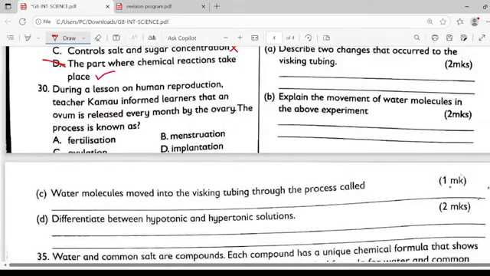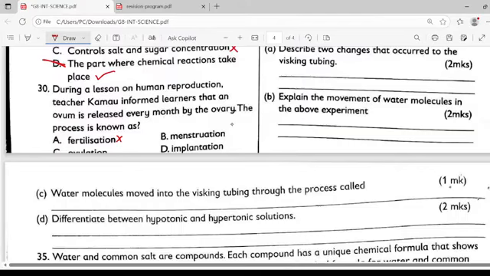Question number 30. During a lesson on human reproduction, Teacher Kamau informed learners that an ovum is released every month by the ovary. The process is called A. Fertilization. No. When you talk about fertilization, this is the fusion of the male and the female gametes. Menstruation.